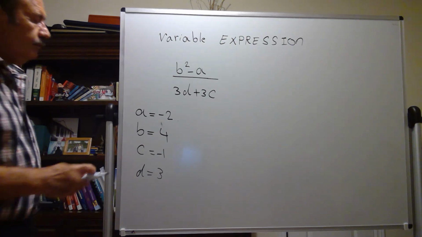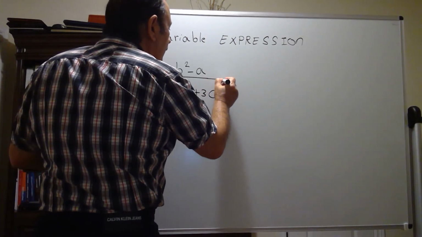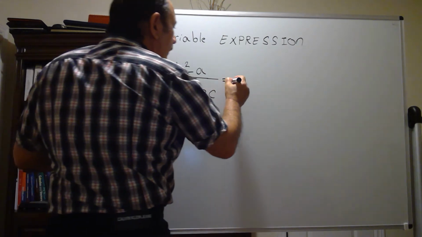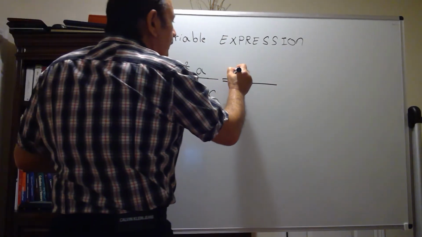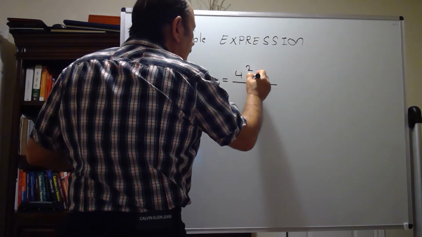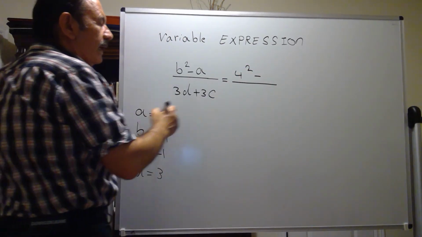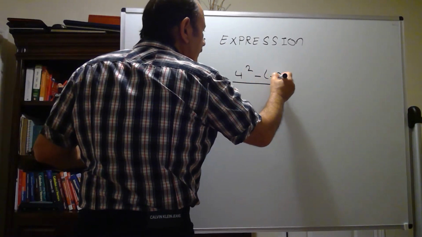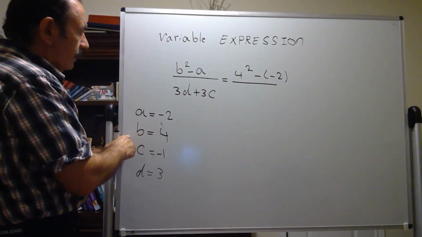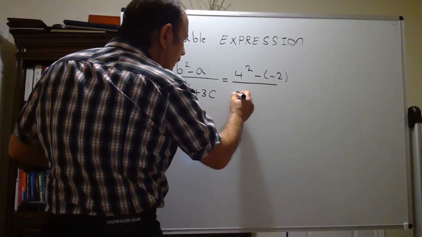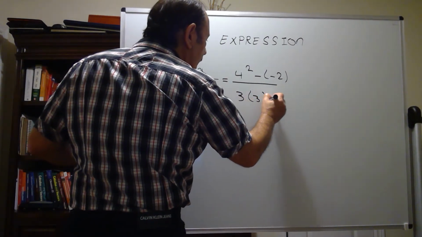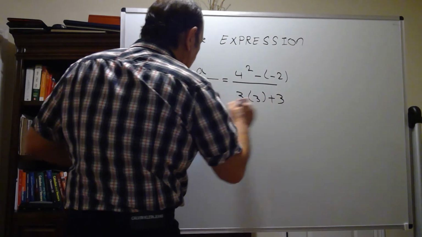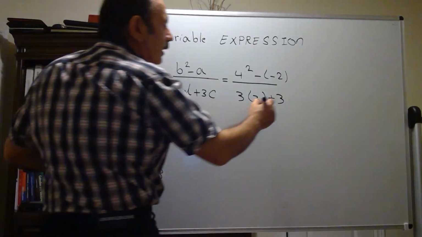Again, instead of b, I should substitute 4, so it's going to be 4 to the power of 2 minus, instead of a, I should substitute negative 2, over, again, d is equal to 3, 3 times 3, plus 3 times c, which is negative 1.